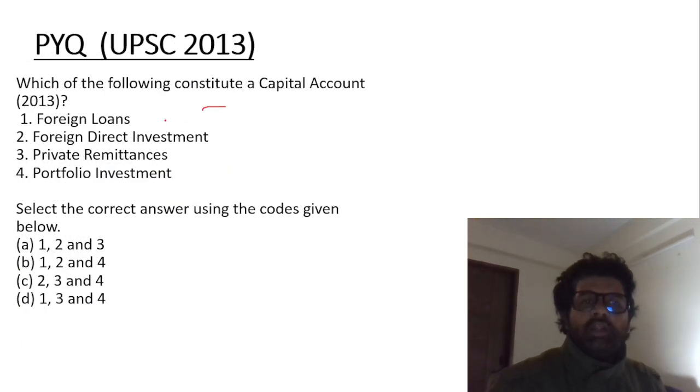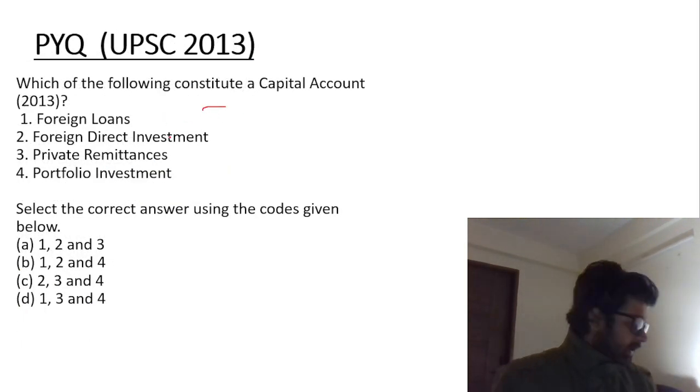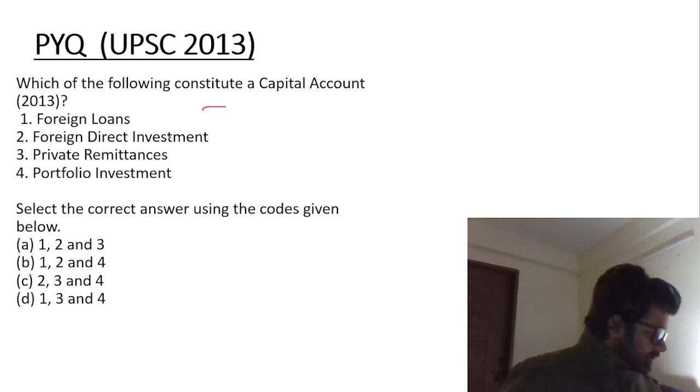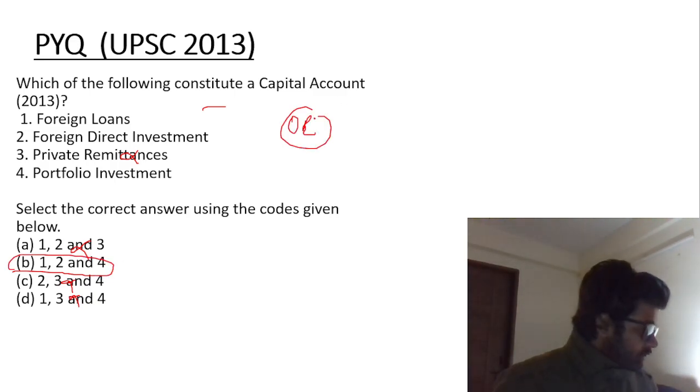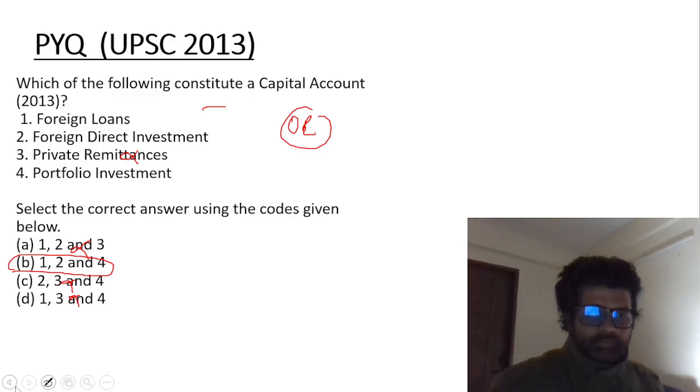PYQ UPSC 2013, which of the following constitute a capital account? So private remittances, again, it was a part of current account. Service, income, transfer, and in transfer you have remittances. So just eliminate third, you will get the answer. B, 1, 2, and 4. See, this is how option elimination works. B is the answer.